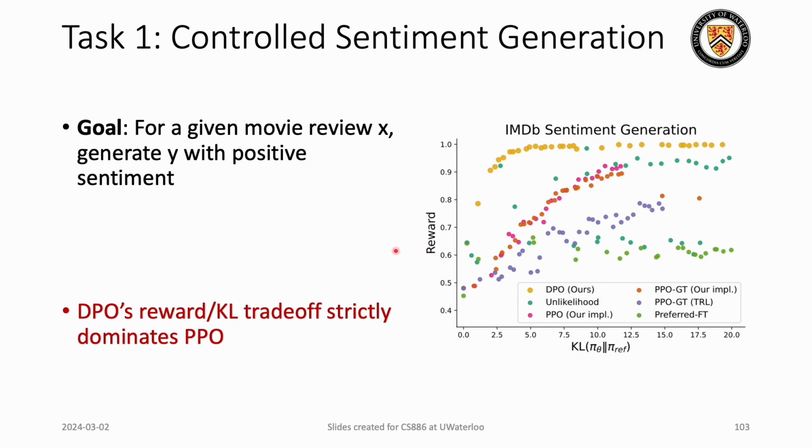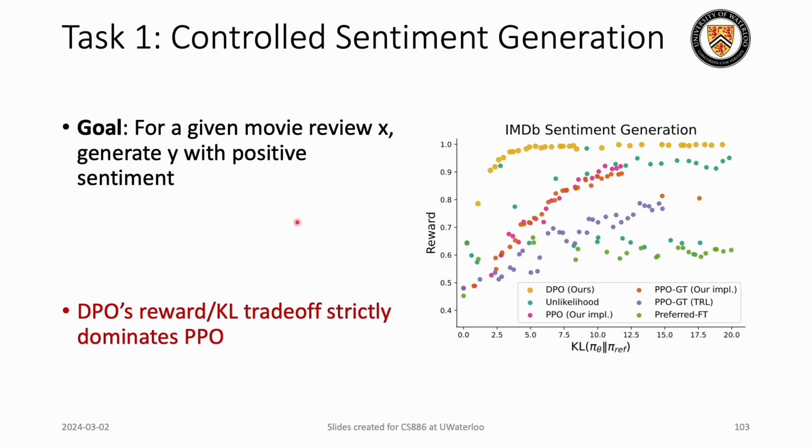Now, in terms of the results, the authors have performed evaluations on multiple datasets, and they've compared the original PPO versus DPO, their new method. So this is task one, that is controlled sentiment generation.